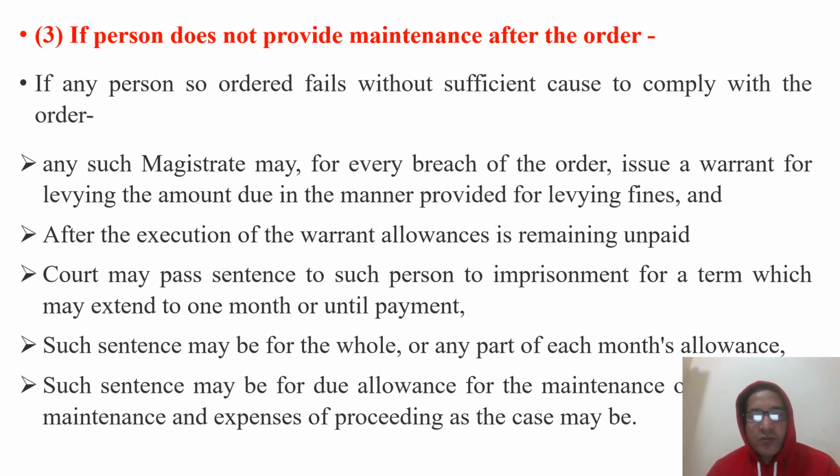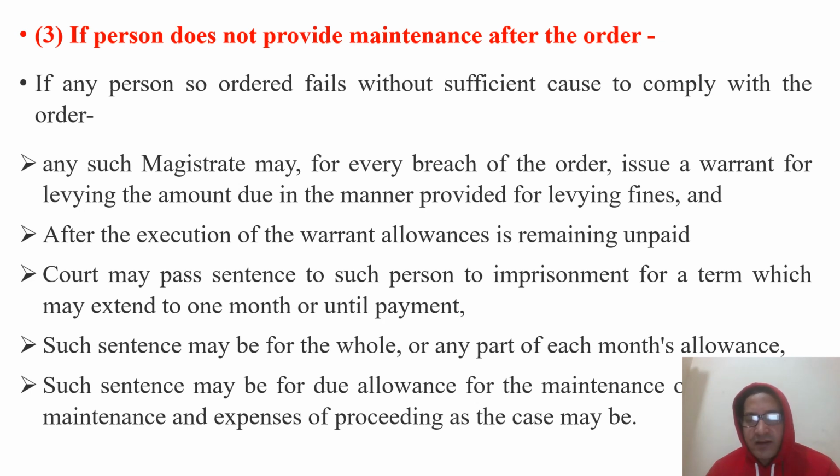If any person so ordered fails without sufficient cause to comply with the order, that means if the respondent has a sufficient reason why he is not paying maintenance to his wife, then this provision will not be applicable.